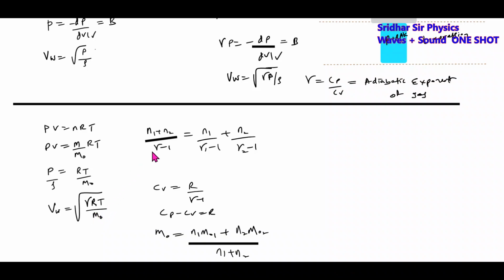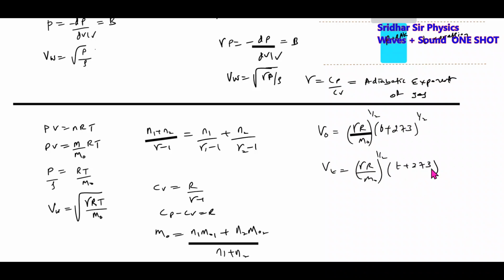Speed of sound at 0 degrees Celsius is equal to gamma R by m naught times 0 plus 273 to the power of 1 by 2. Speed of sound at T degrees Celsius is given by gamma R by m naught times T plus 273 to the power of 1 by 2.